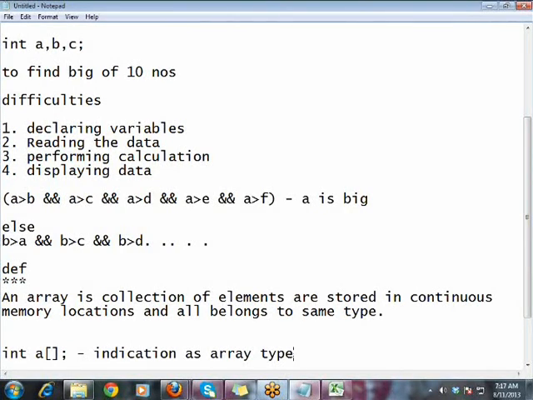So here int a with empty square brackets indicates a as an array type. But where do you make sure that a should collect 10 elements or 100 elements or 30 elements?